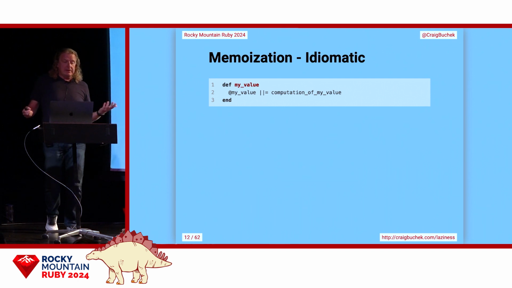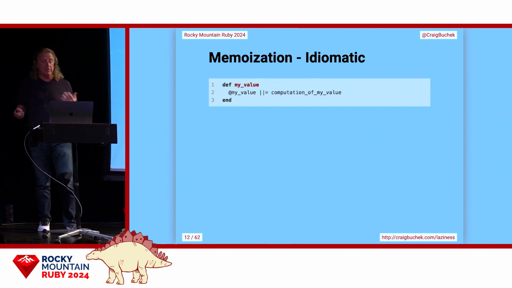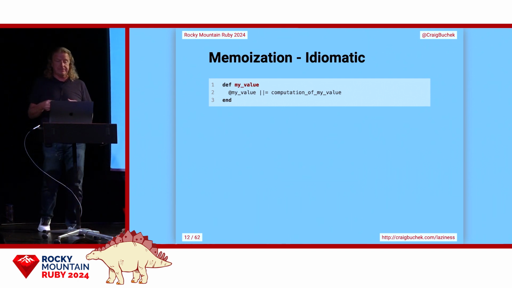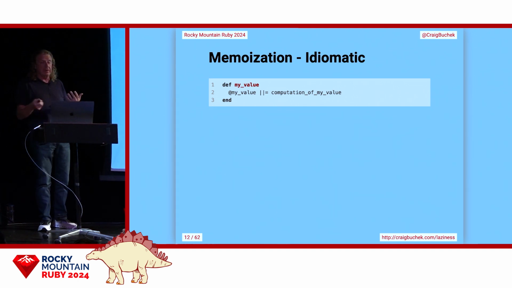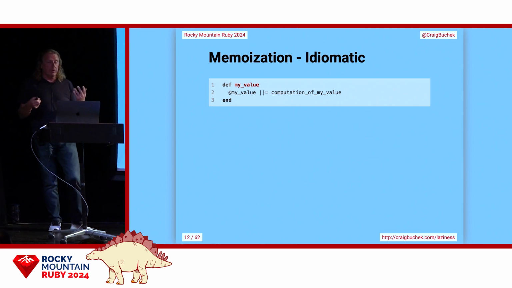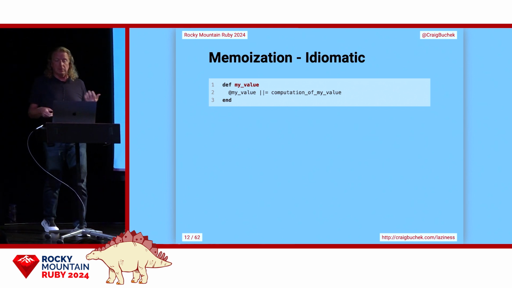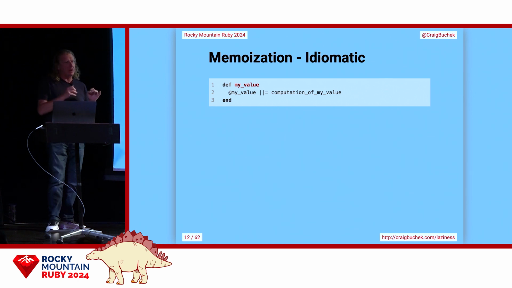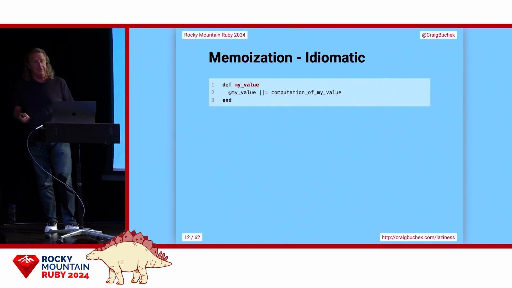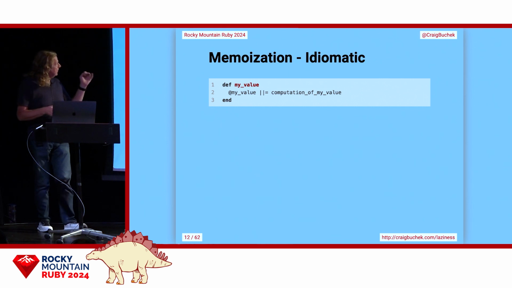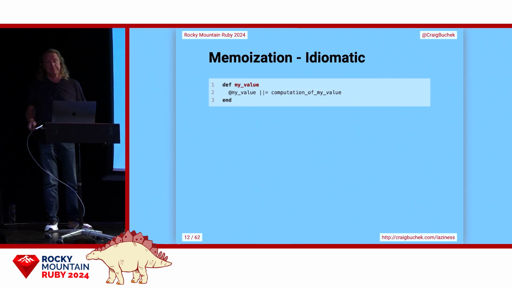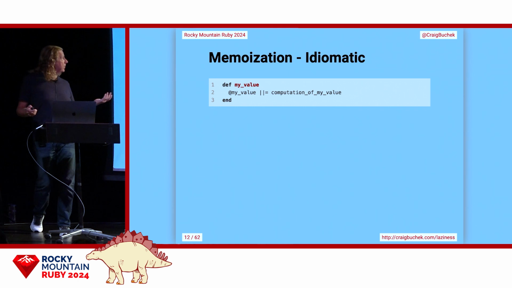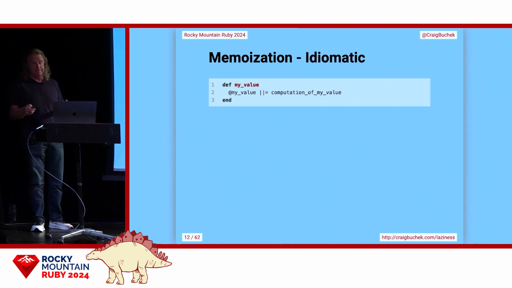So we have an idiom in Ruby for memoization. Memoization caches the result of the computation so we don't have to compute it again. The or-equals operator assigns to the variable if the variable is not already nil or false. Otherwise, it keeps the existing value. Undefined variables, if you remember, start as nil.